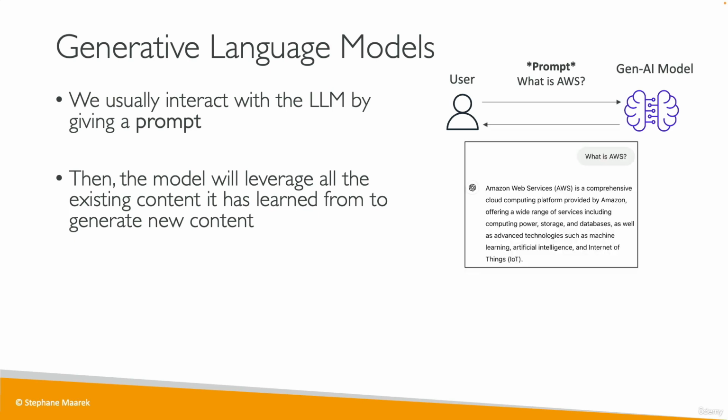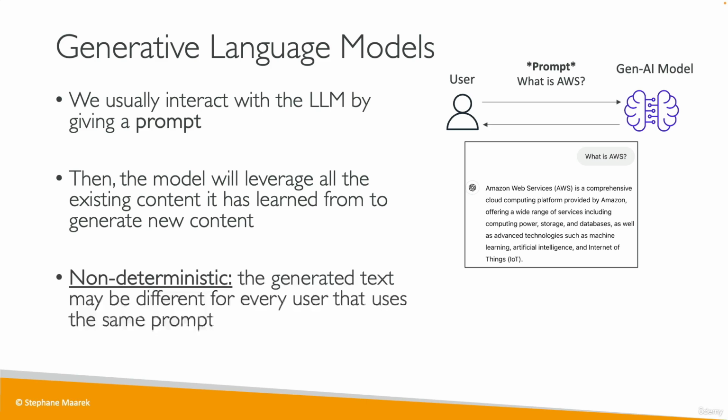And so when I asked ChatGPT, what is AWS? I get the answer. AWS is a comprehensive cloud computing platform provided by Amazon, and you can read the rest. It's a long answer. But you have to know something, and it's a term you have to learn, which is that the output, the generated text, is non-deterministic. That means that for every user that is using the same prompt, you will not necessarily, and usually not, get the same answer.